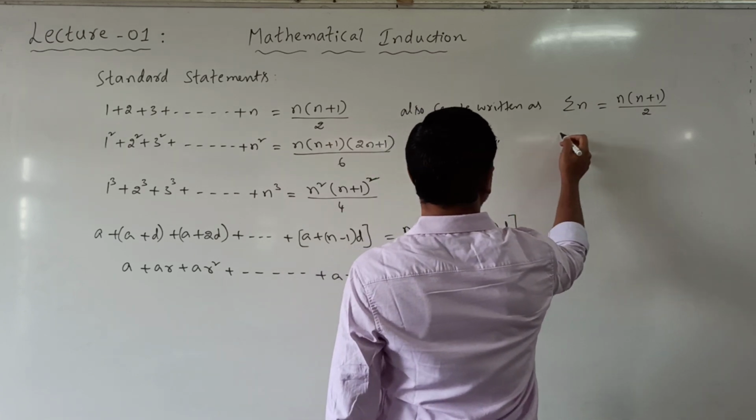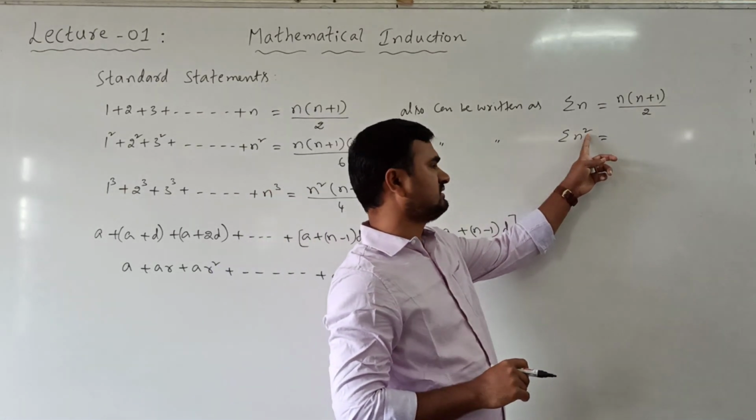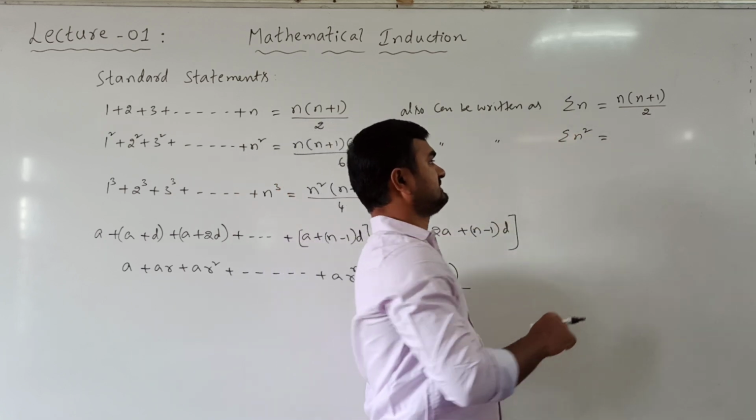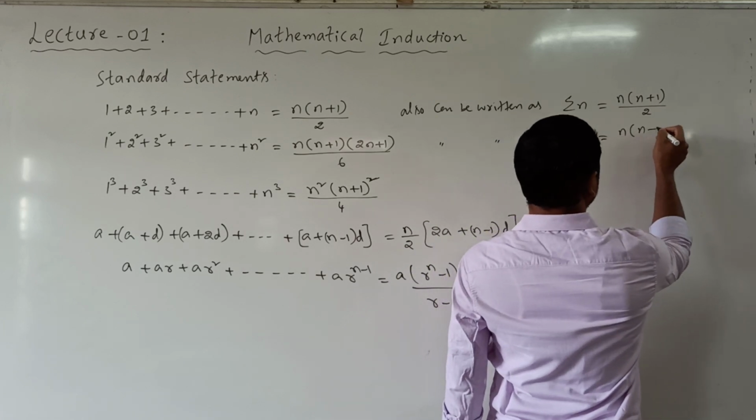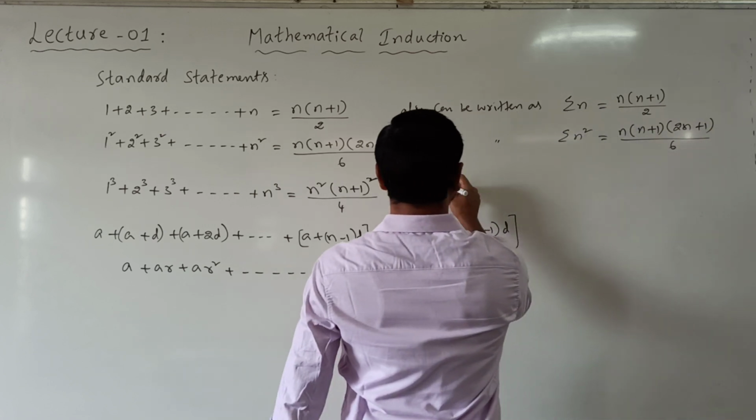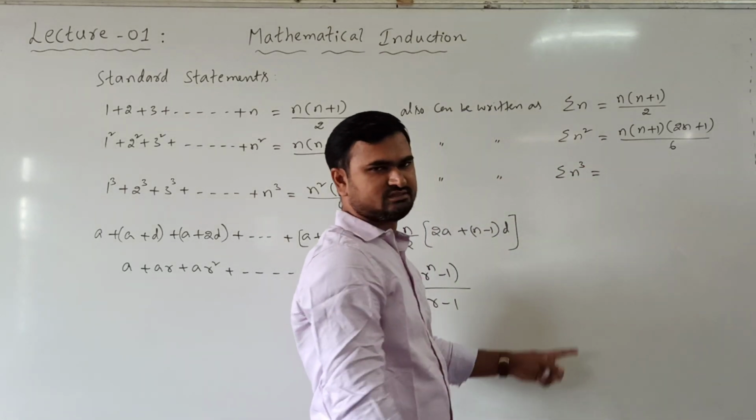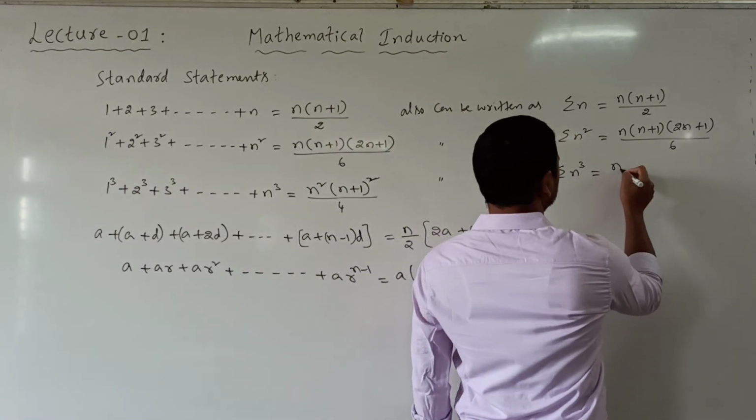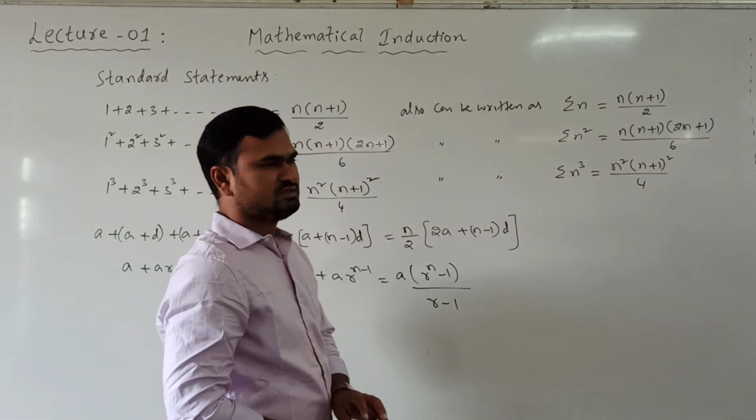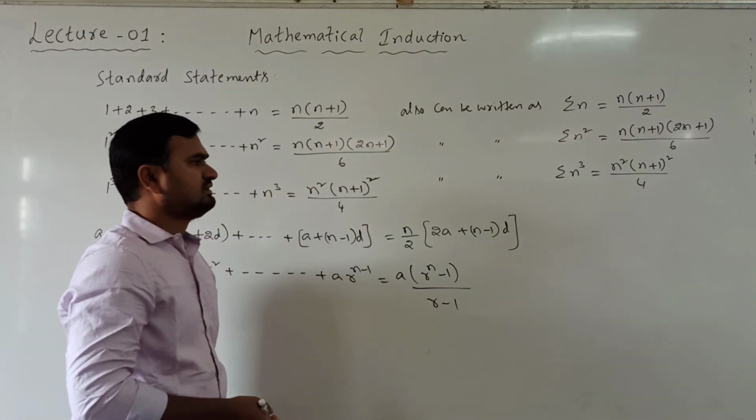Now the second statement can be written as sigma n square. So sigma n square means sum of squares of natural numbers. Again, limits are not mentioned, which means it is from 1 to n. So the sum of squares of n natural numbers is n into n plus 1 into 2n plus 1 by 6. This also can be written as sigma n cube, the sum of cubes of natural numbers from 1 to n. It is n square into n plus 1 whole square by 4. So these notations will be used when we are solving the problems. So these are the standard results.